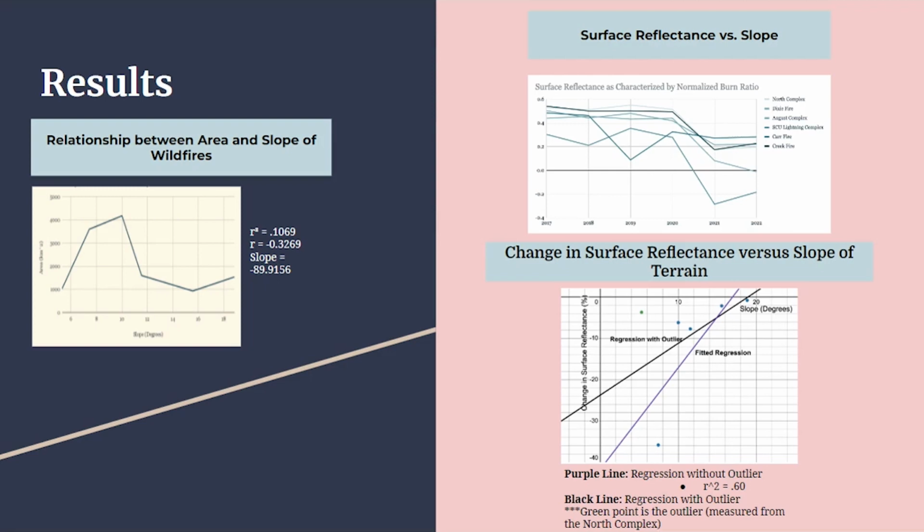Here, you see a graph which shows the prime average slope for a fire at around 10 degrees. When examining surface reflectance, we can then see as slope decreases, it then increases, and following the fire, that surface reflectance drastically decreases due to those areas being charred. Specifically, in the Dixie Fire, that value decreases roughly 36%.